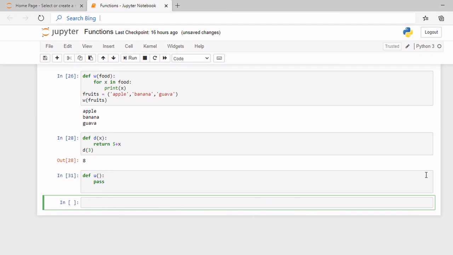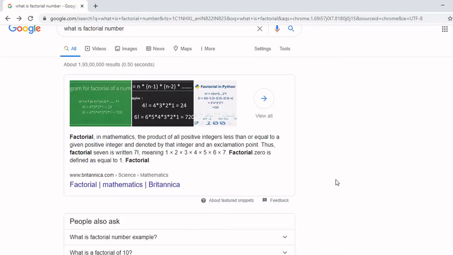Okay, so now I will be showing you an example of a recursive function using factorial. Okay, so what is factorial? I'm sure some of you may not know what factorial is, so I will give you a brief introduction. Factorial in mathematics is the product of all positive integers less than or equal to a given positive integer, and is denoted by that integer and an exclamation point.